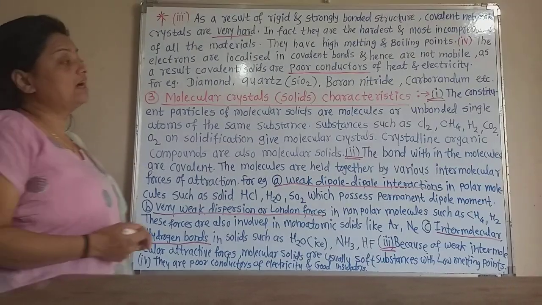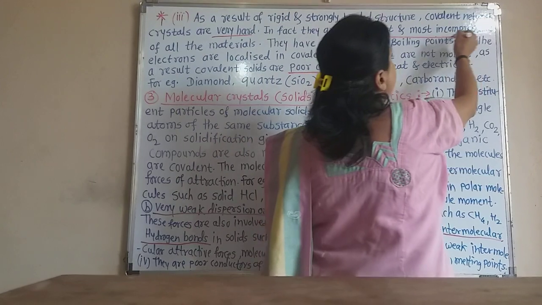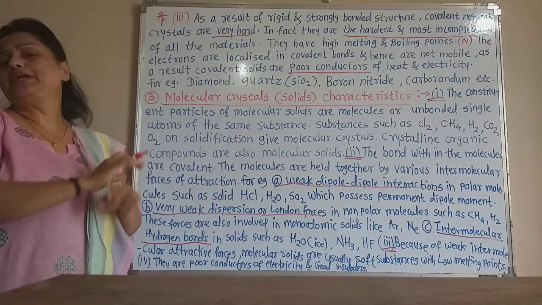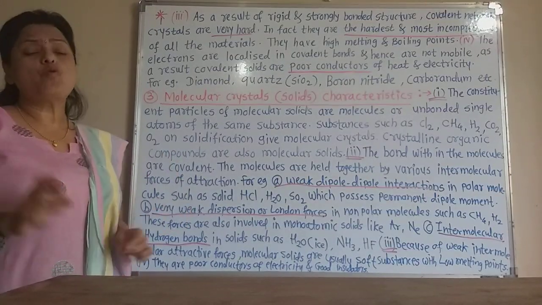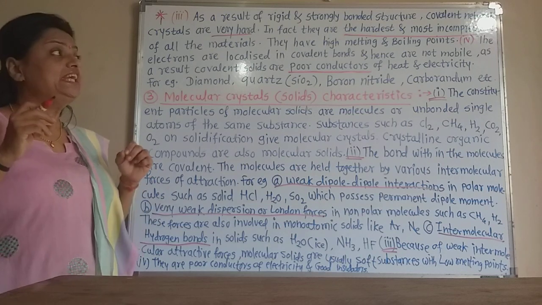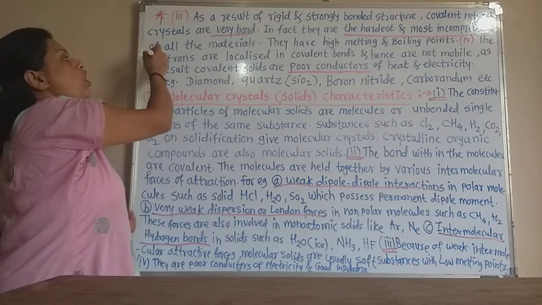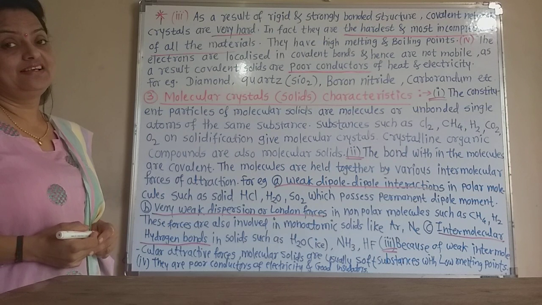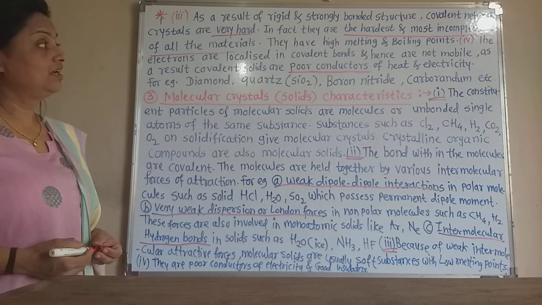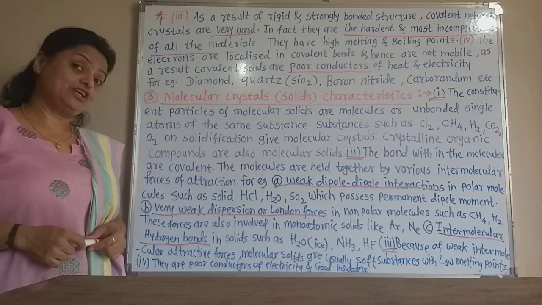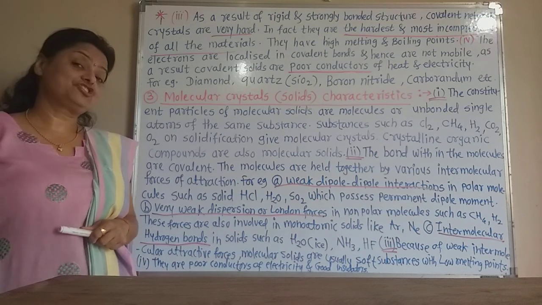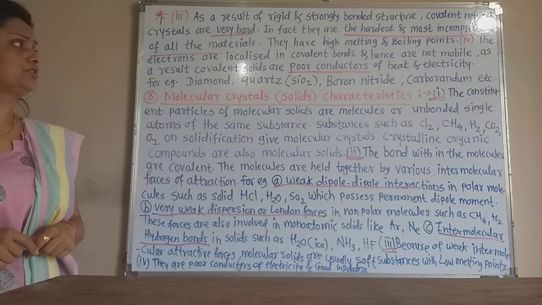In fact they are the hardest and most incompressible. That means they cannot be compressed by any force or pressure. So they are the hardest and incompressible of all the materials, as in covalent network solids like diamond, which is the hardest substance.